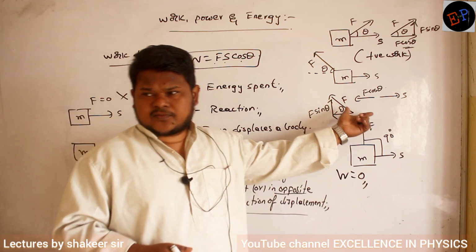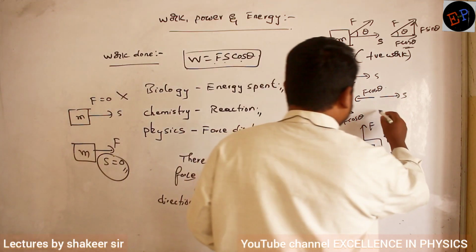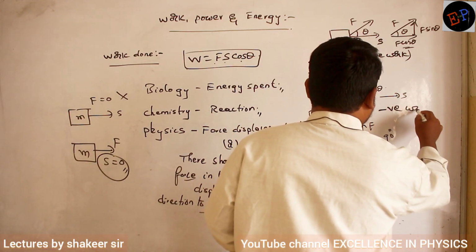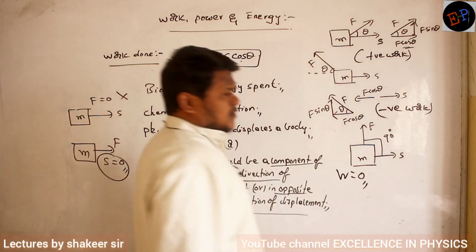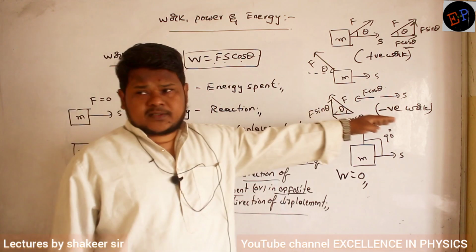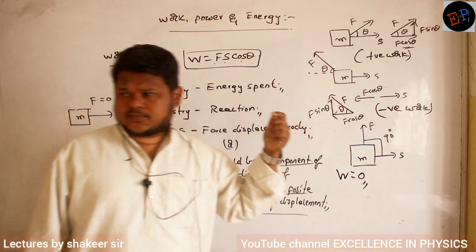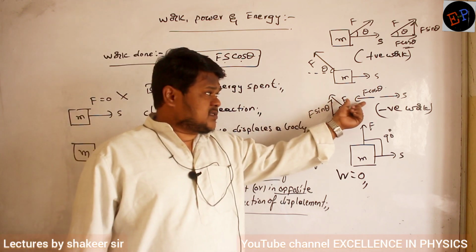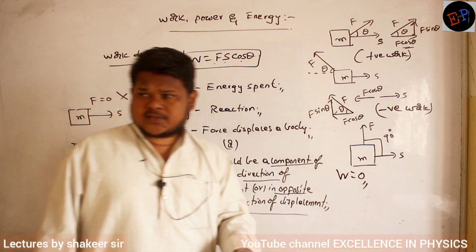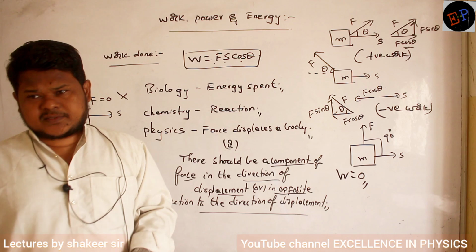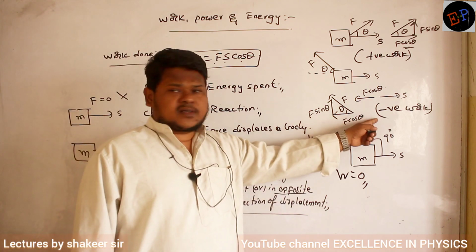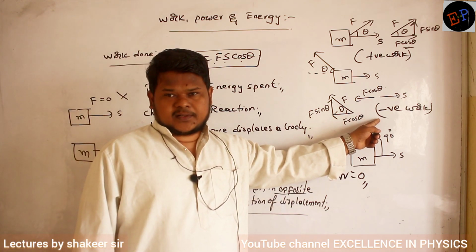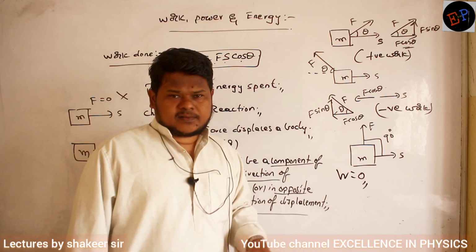This is definitely negative work done, no? How can you say it is negative work done? Because the body is moving in one direction, but F cos theta is acting in the opposite direction. So with the help of this F cos theta, does the speed of the body increase or decrease? Speed decreases. If speed decreases, such work done you should take to be negative work done. Then what about this one?